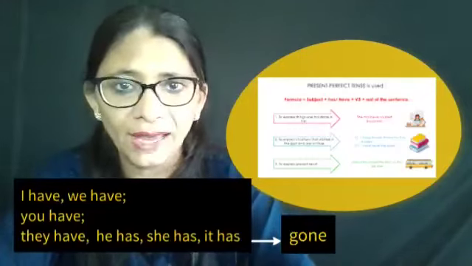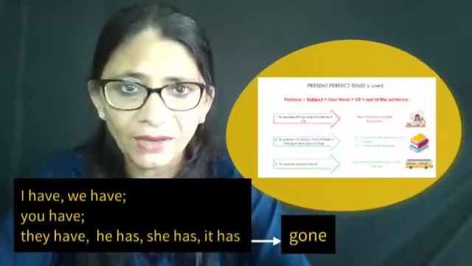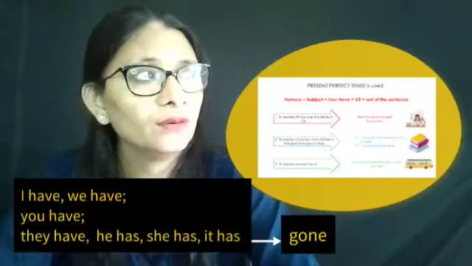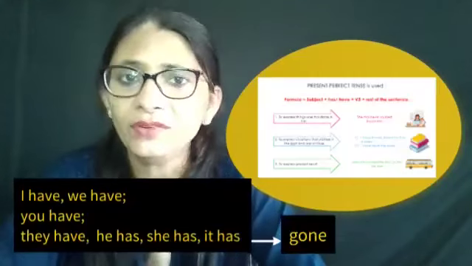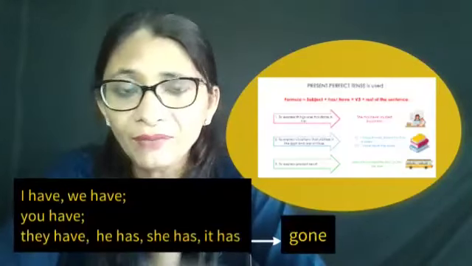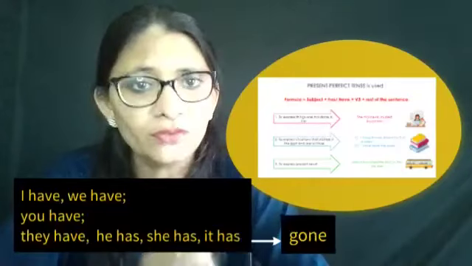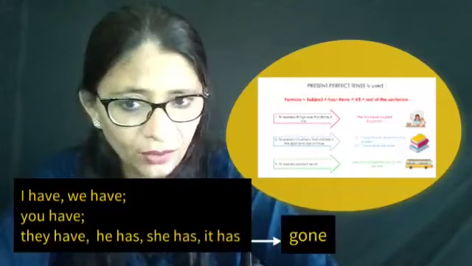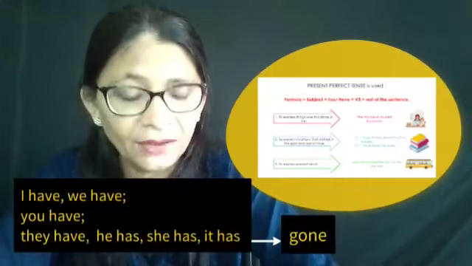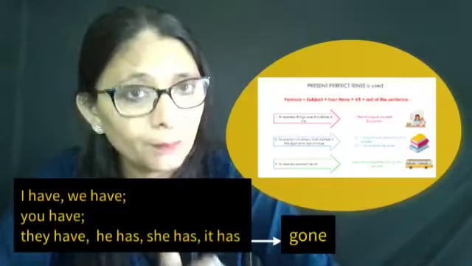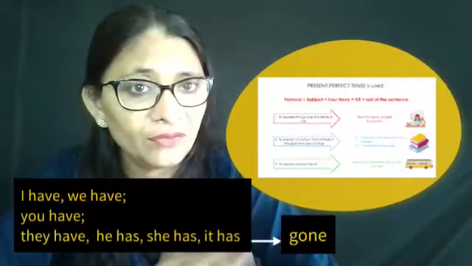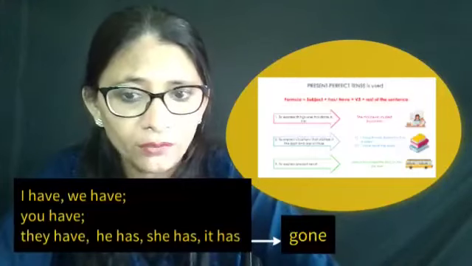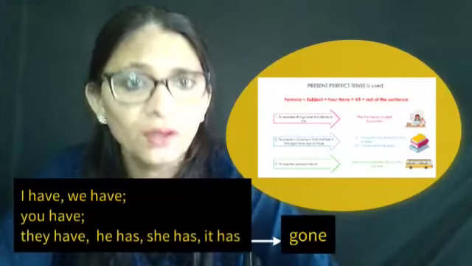Means you have sung in the concert, and that effect is still there in everybody's mind. You have sung in the concert. So for situations which have happened in the past, but the effect is still on, we use present perfect tense. And remember, it is has or have with the different subjects, and the third form of the verb, that is the past participle, which we say v3 here, like gone. If I have mentioned here gone, when I have gone, we have gone, she has gone, like that.